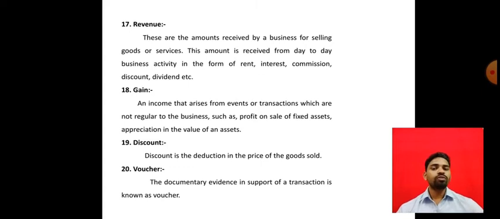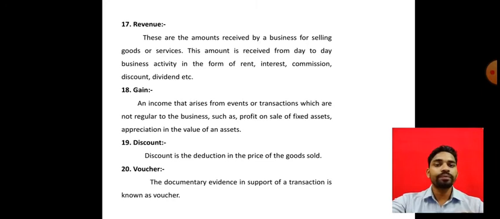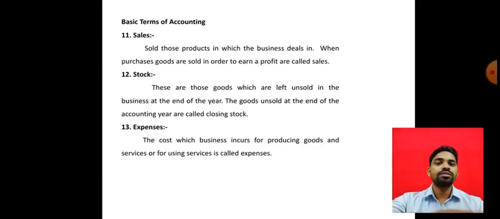I hope all of you understand these concepts: what we mean by voucher, discount, gain, revenue, as well as expenditure, loss, profit, sales, stock and expenses.